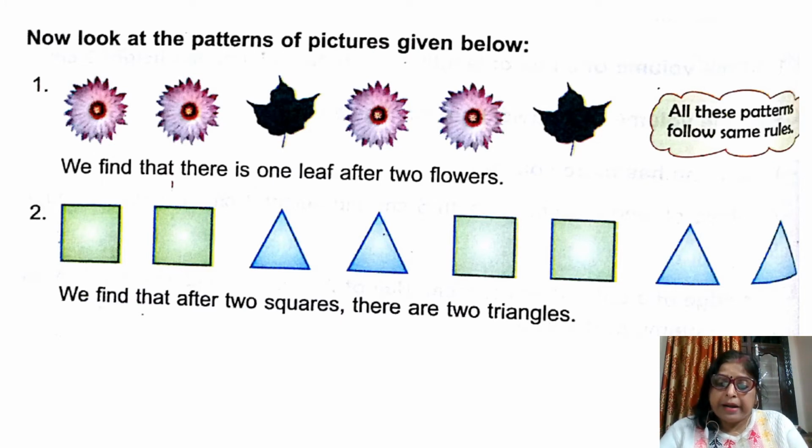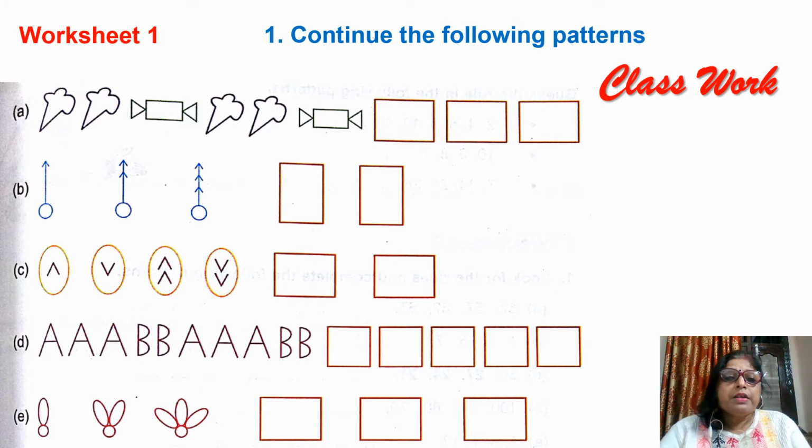This is the pattern of this design. Next, we find two squares, two triangles, two squares, two triangles. In this way, we make different types of patterns. We think of some unit and repeat it again and again, and we make different types of patterns which are based on a rule.